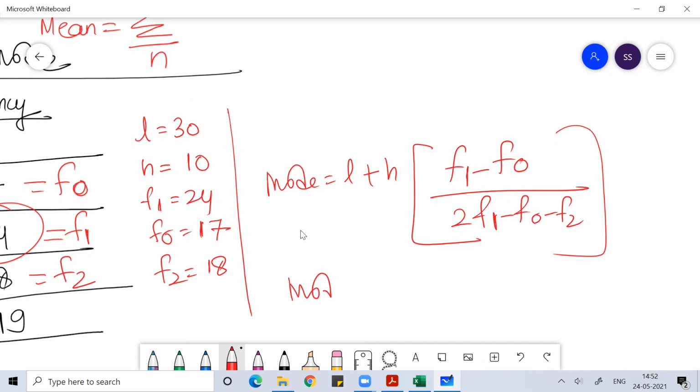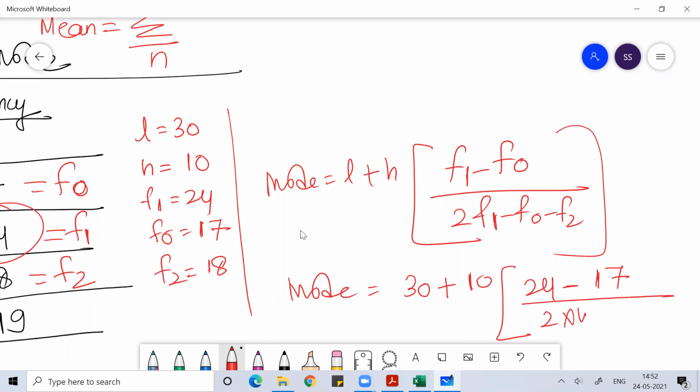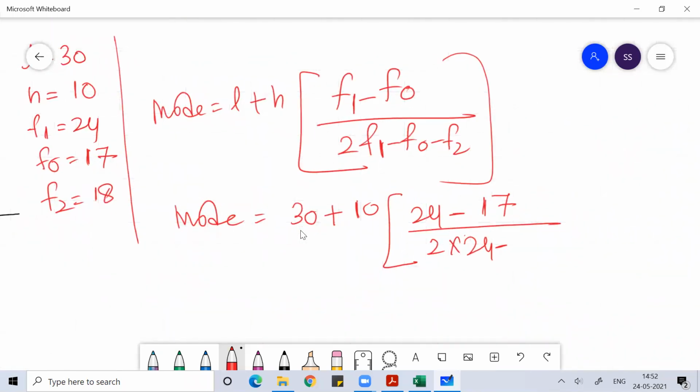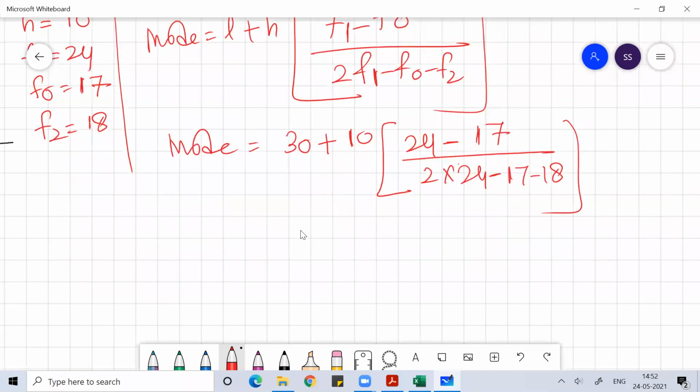Whenever you have a class interval with frequency, L is 30, H is 10, F1 is 24 minus F0 is 17, divided by 2 into F1, that is 2 into 24 means 48, minus F0, 17, minus F2, this is 18.